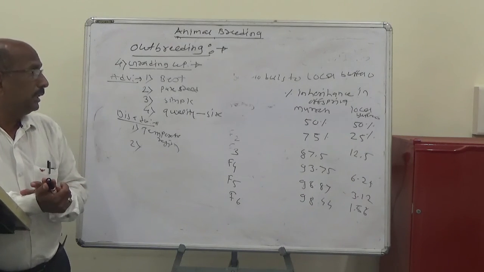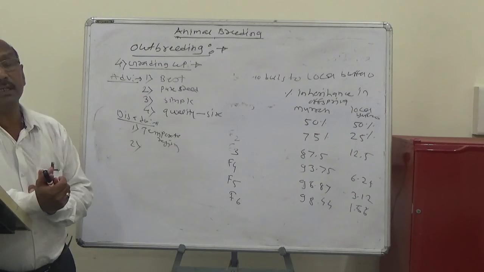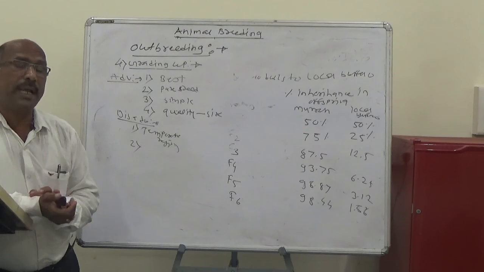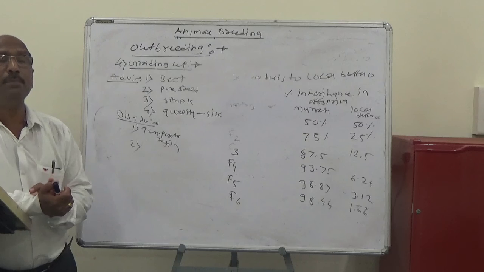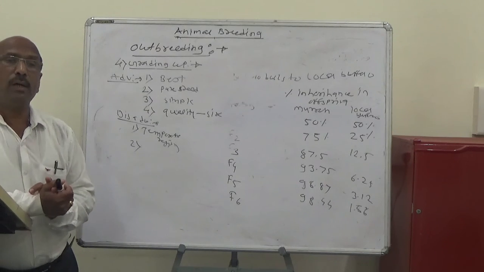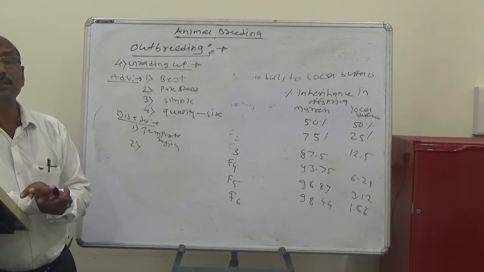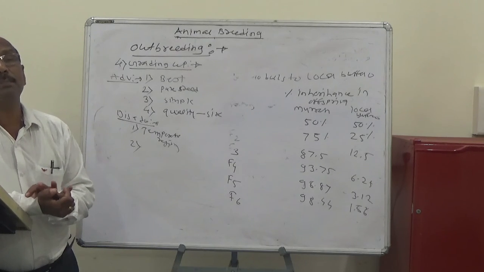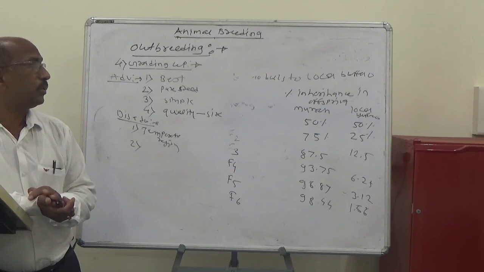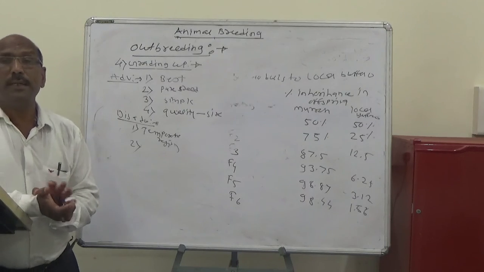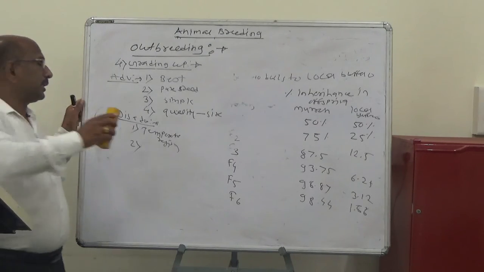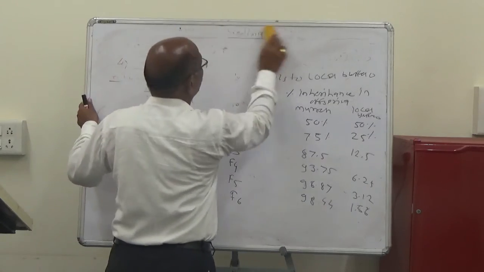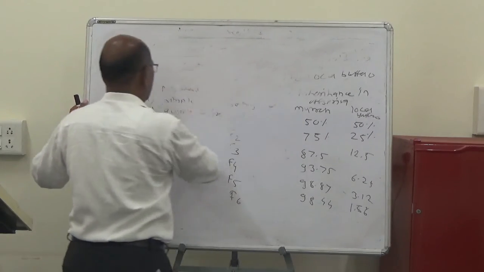So these are the disadvantages of grading up. Grading up means the mating of pure breed animals to the non-descript, local or poor milk producing animals and their progenies, generation after generation, till the progeny has about 98 to 99% inheritance, and this requires about 5 to 6 generations.